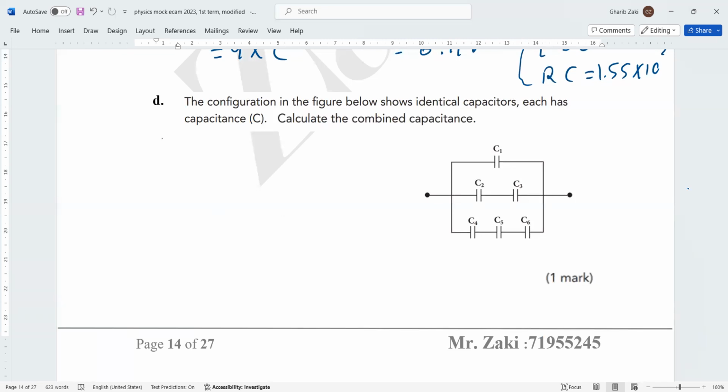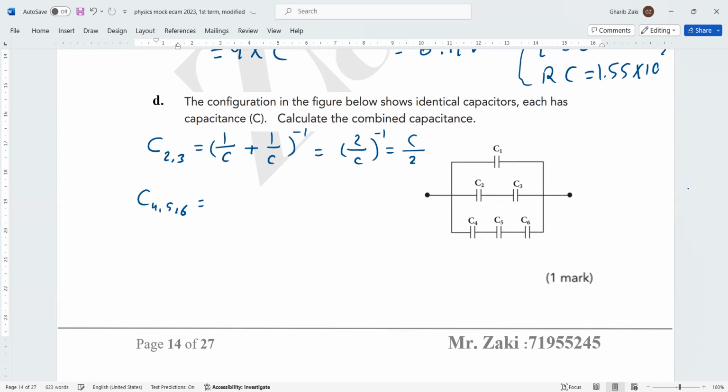So first, we find the C total of 2 and 3. They are in series. So it's 1 over C plus 1 over C, all to the power negative 1. 2 over C, all to the power negative 1. Flip it because the power is negative: C over 2. This is C2,3. Now, C4,